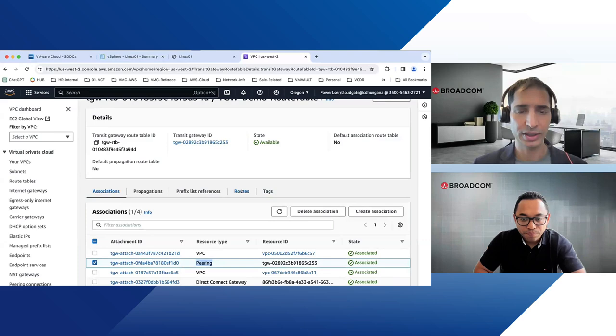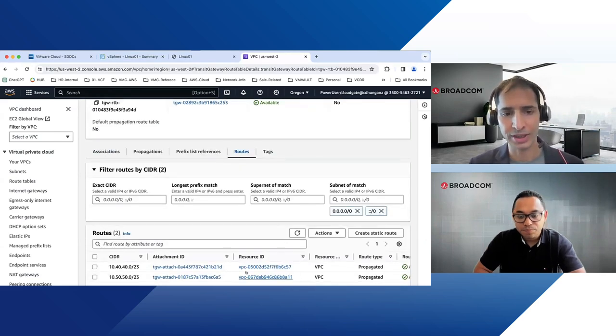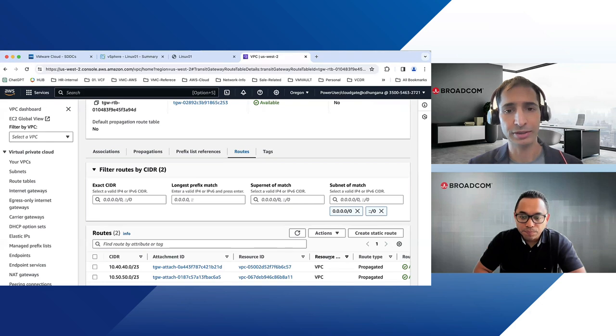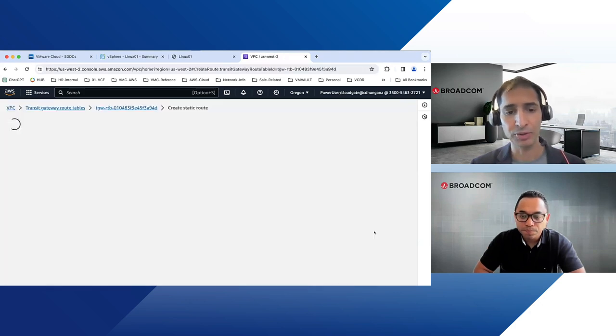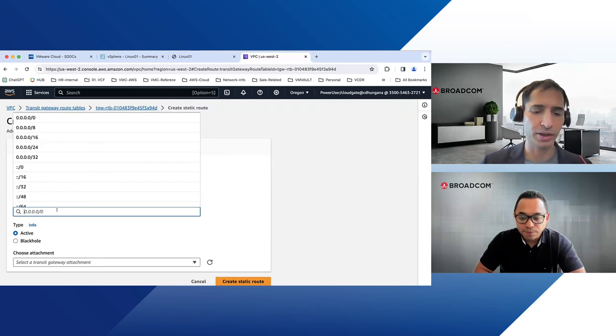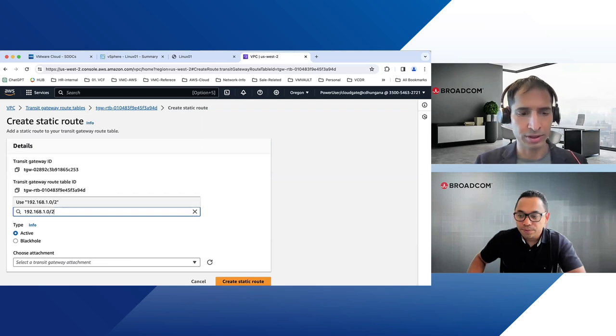Now we go to the routing table. We don't have a route to the SDDC, so what do we do? We create a static route here. This is very important: if you need communication to the SDDC, you need a static route on your Transit Gateway routing table. So create the static route. In my case, I have the SDDC CIDR, my workload segment, 192.168.1.0/24. So I put this one.